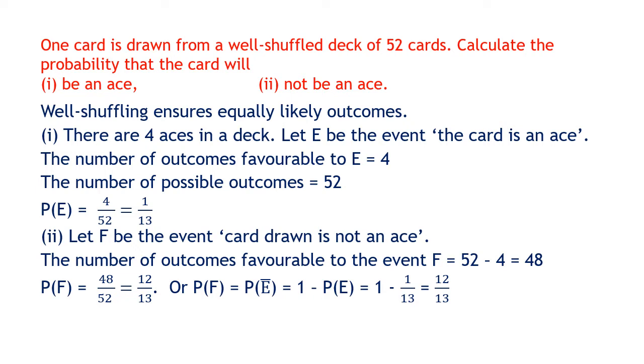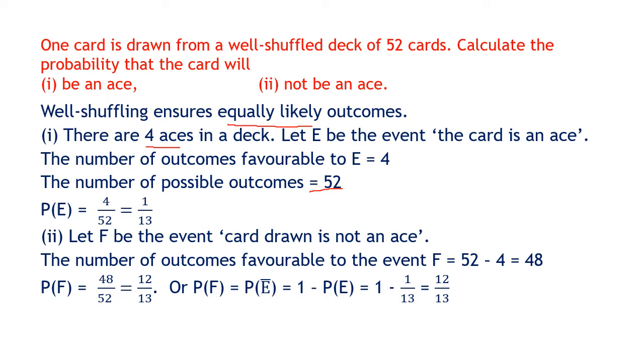So there are 52 cards and you are drawing one card. So the number of total possible outcomes is 52. You can draw any of the 52 cards and all of them are equally likely, which means you are not biased at all. Now the probability that it will be an ace. How many aces are there in the deck? There are 4 aces in the deck.